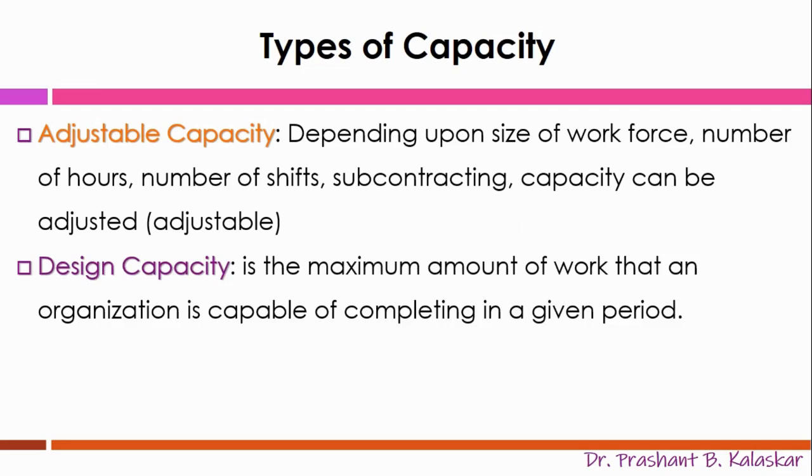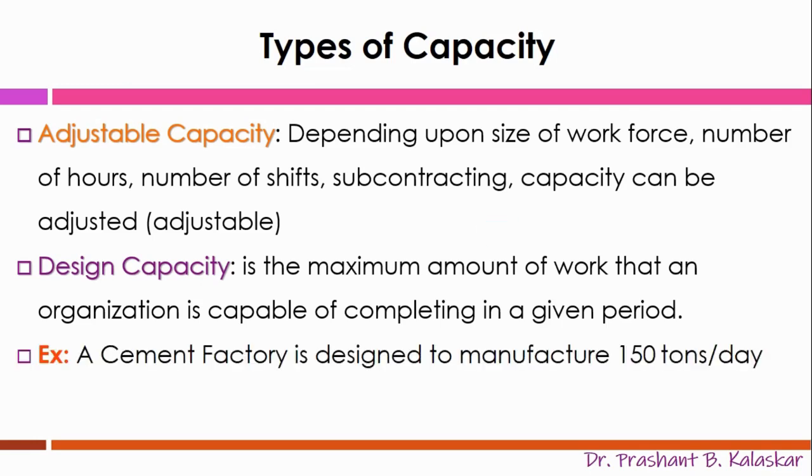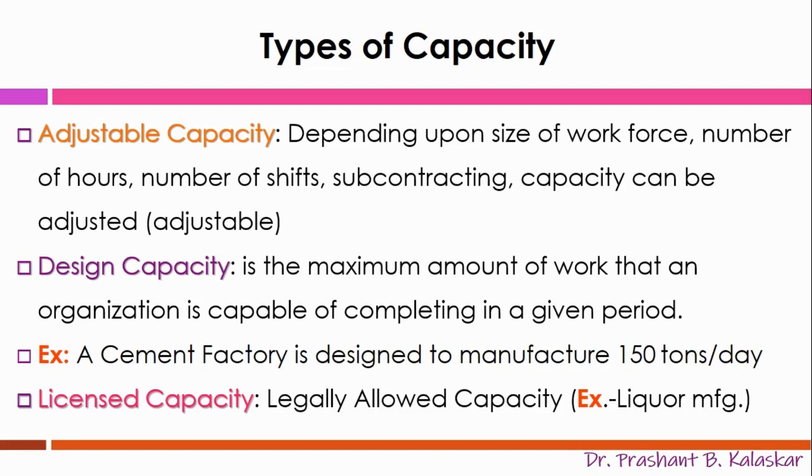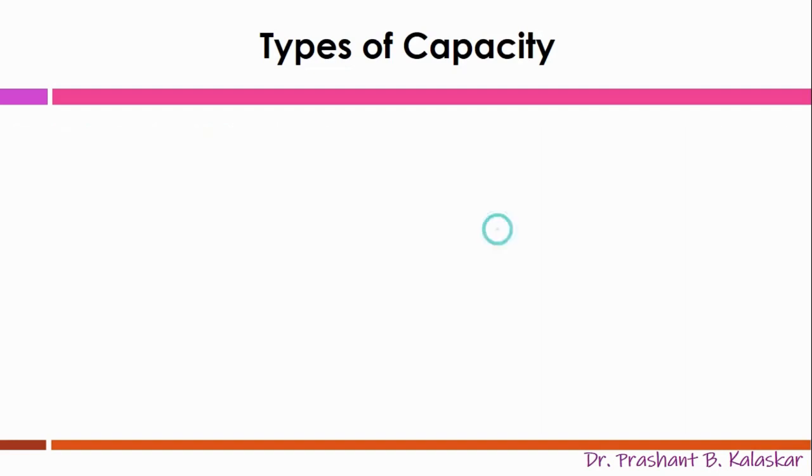It is the theoretical maximum amount of work that an organization or machine is capable of completing in a given period. For example, a cement manufacturing company is designed to manufacture 150 tons of cement per day, and license capacity is the legally allowed capacity or the quantity permitted to be produced as per the license provided by the legal authorities. For example, liquor manufacturing.